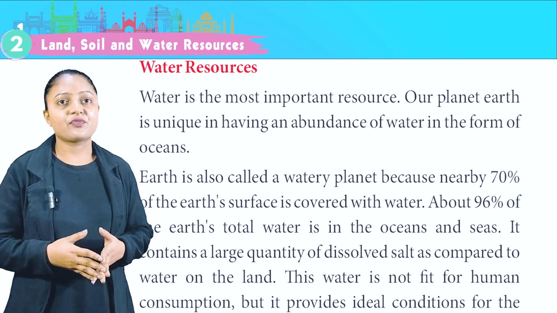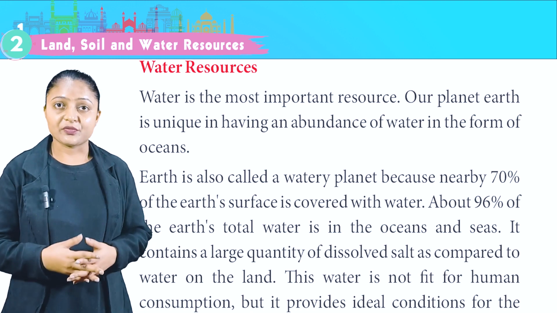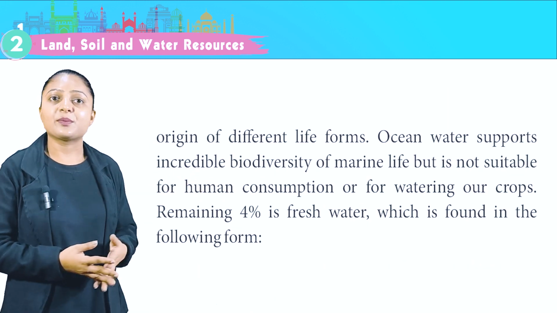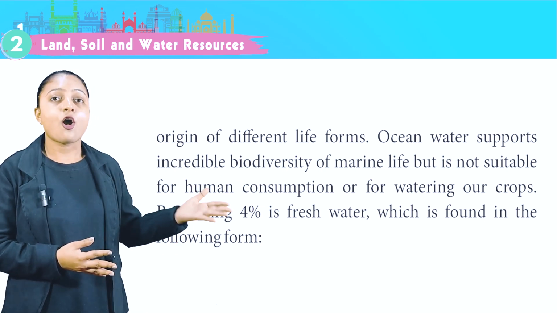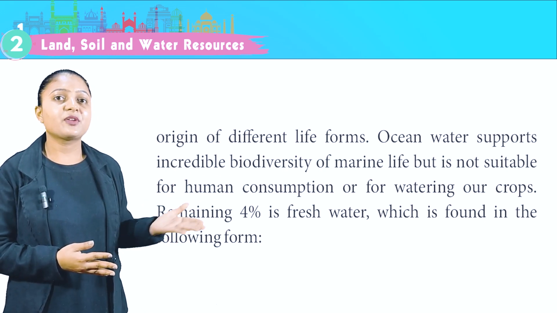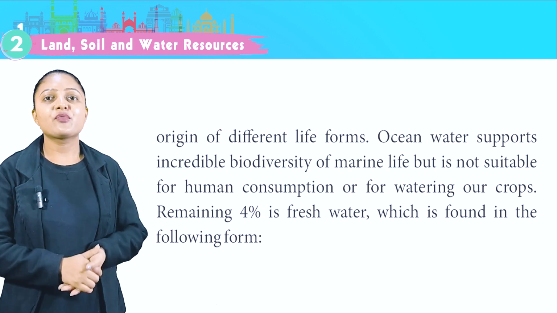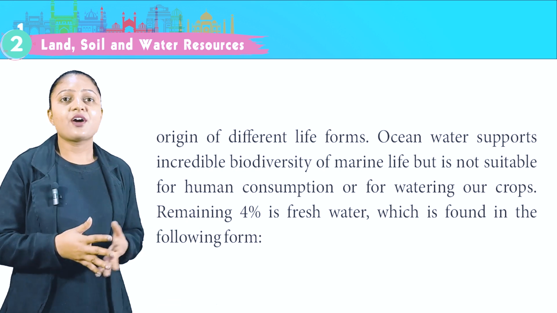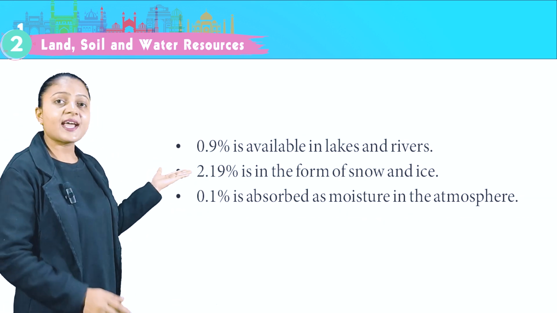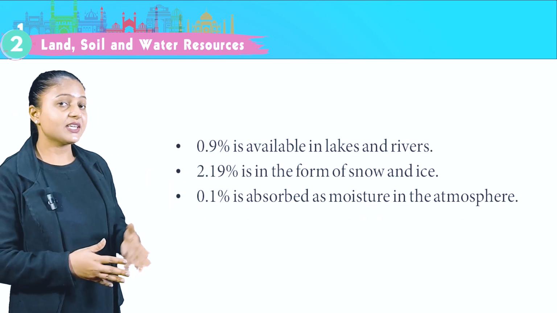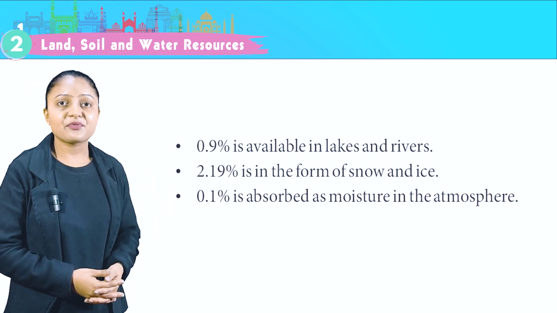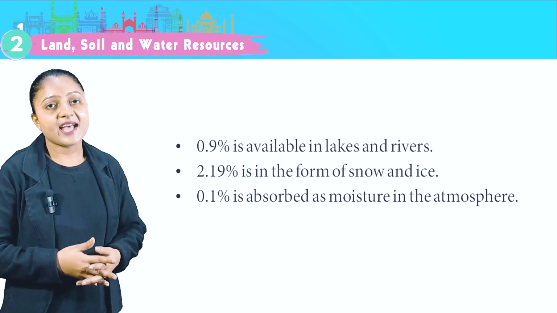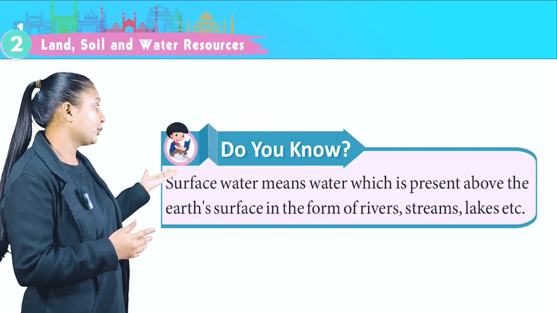This water is not fit for human consumption, but it provides ideal conditions for the origin of different life forms. Ocean water supports incredible biodiversity of marine life but is not suitable for human consumption or for watering our crops. The remaining 4% is fresh water, which is found in the following forms. 0.9% is available in lakes and rivers, 2.19% is in the form of snow and ice, 0.1% is absorbed as moisture in the atmosphere.